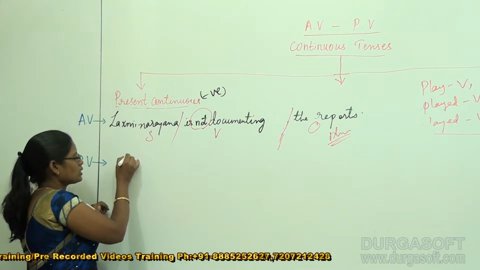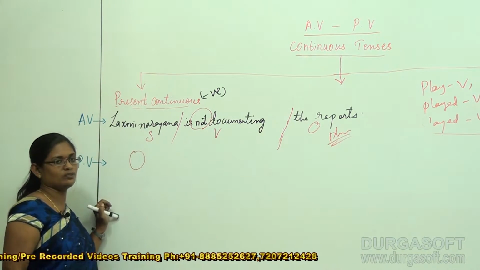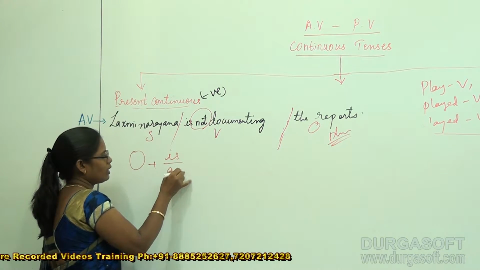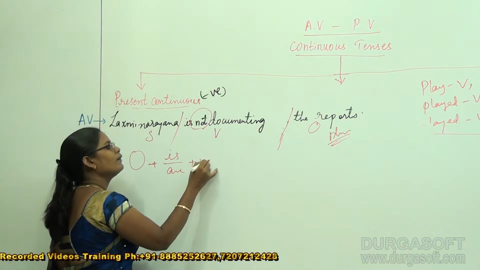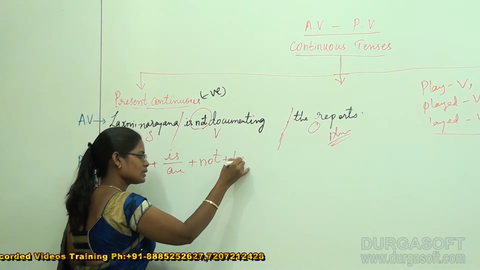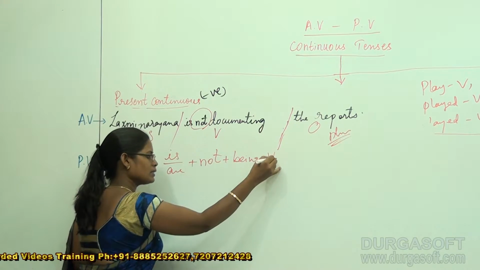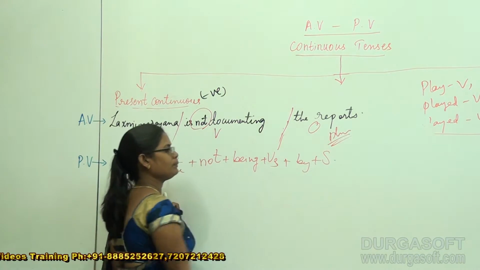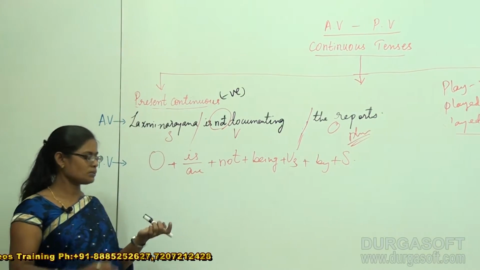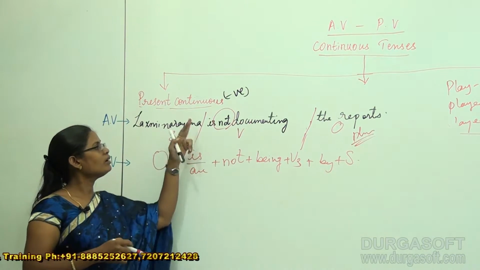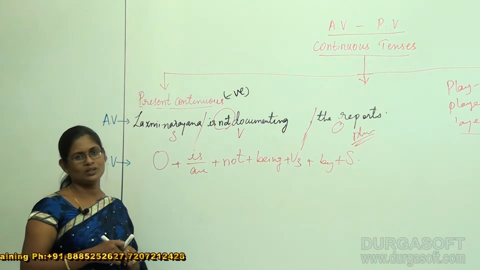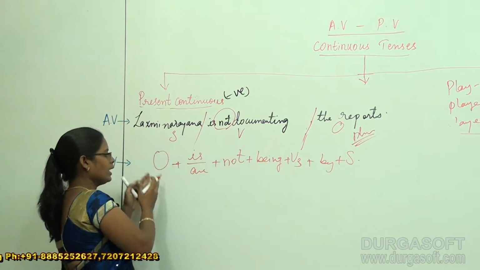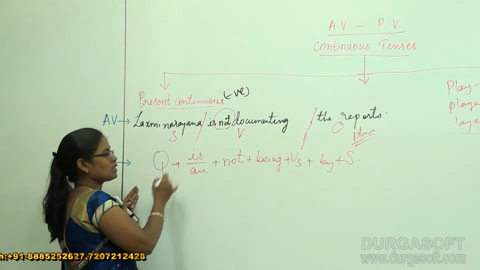So, I am going to take the reports according to the structure. First, object plus is or are plus not plus being plus V3 plus by plus subject. This is my structure for present continuous tense. So finally, I got the sentence: in place of object, what are you supposed to take?